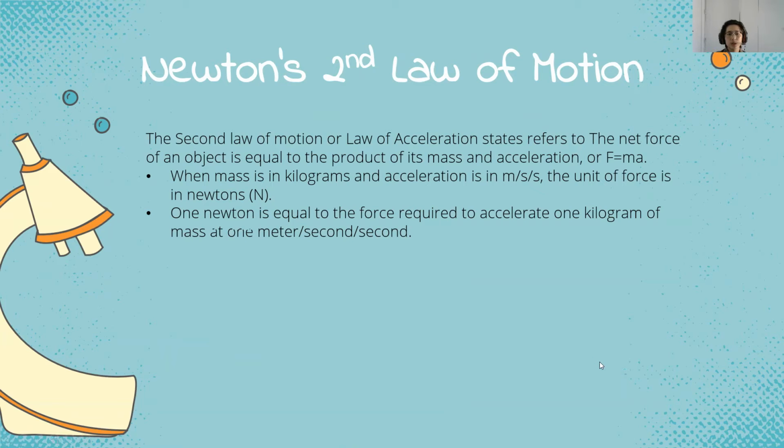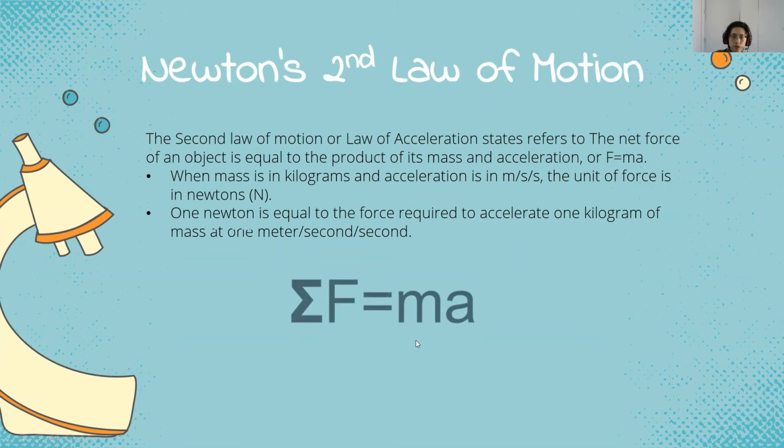When mass is in kilograms and acceleration is in meters per second squared, the unit of force is the newton. 1 newton is equal to the force required to accelerate 1 kilogram of mass at 1 meter per second squared.